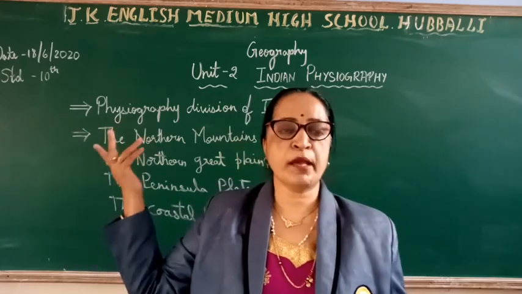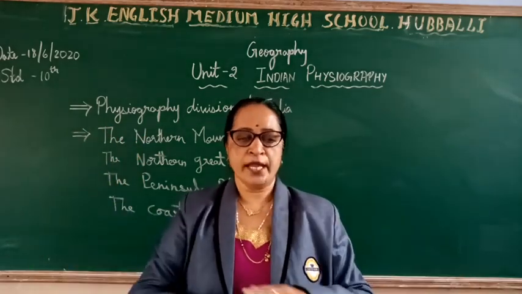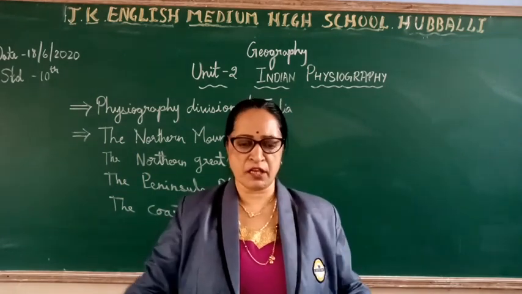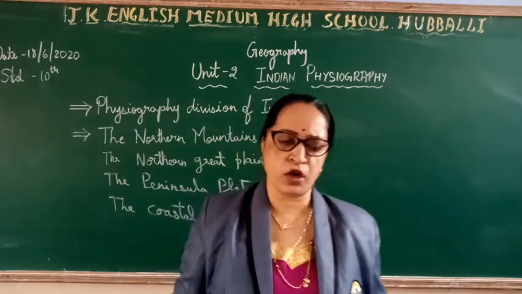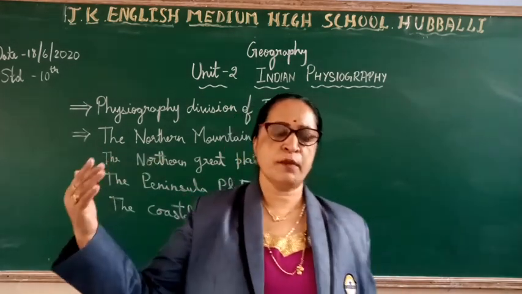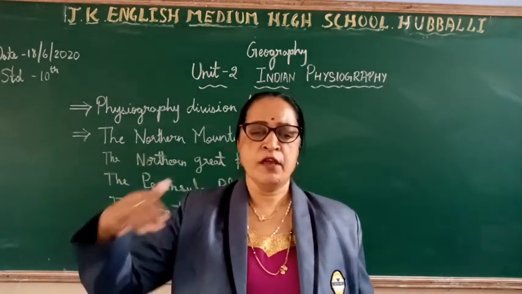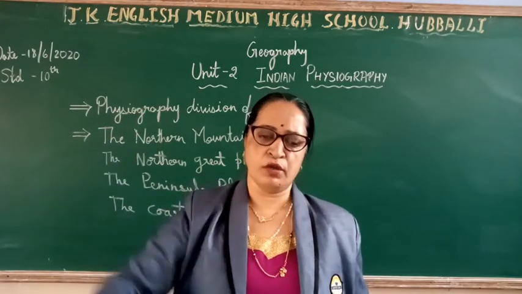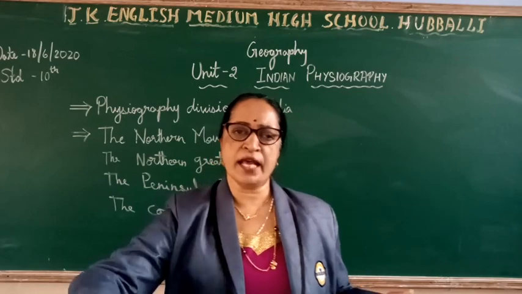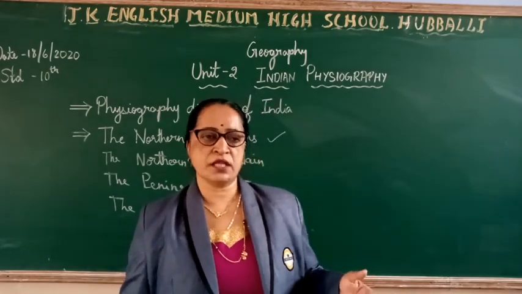And what do you mean by plain, children? A plain is a flat sweeping land mass. A flat sweeping land mass is called a plain. And what is a plateau, children? Do you know what a plateau is? It is an area of fairly level high ground. Level ground, a little higher ground, is called the upland. Okay, so that is the plateau.